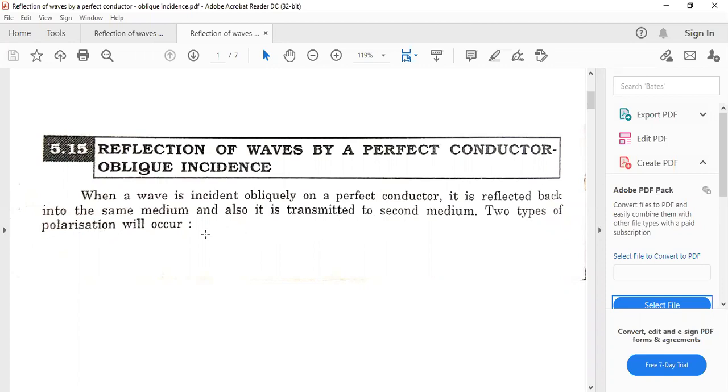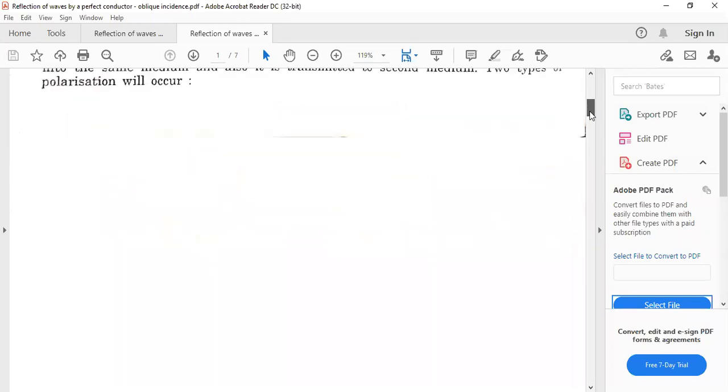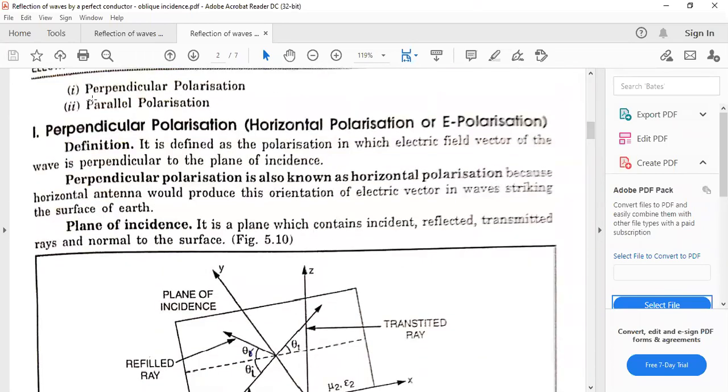So there are two types of polarization that occur in the case of oblique incidence. One we call perpendicular polarization, and the other is parallel polarization. Number one is the perpendicular polarization. Perpendicular polarization is also called horizontal polarization or E polarization. So the definition is, it is defined as the polarization in which the electric field vector of the wave is perpendicular to the plane of incidence.